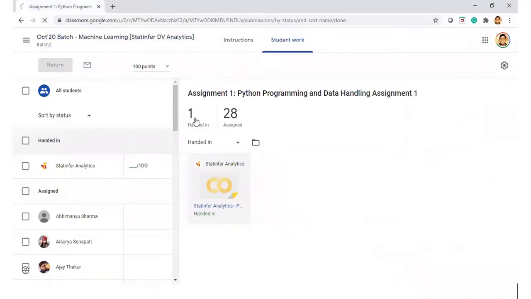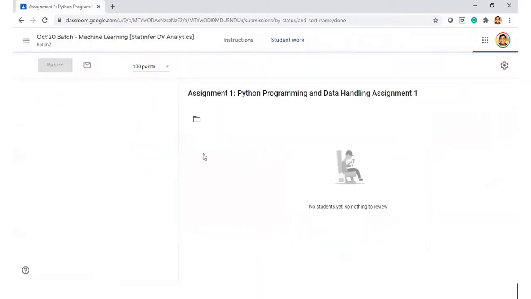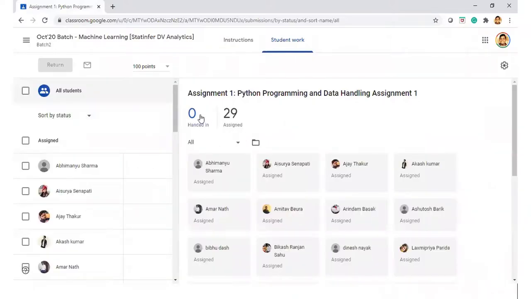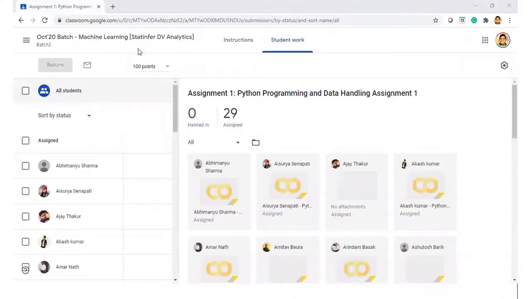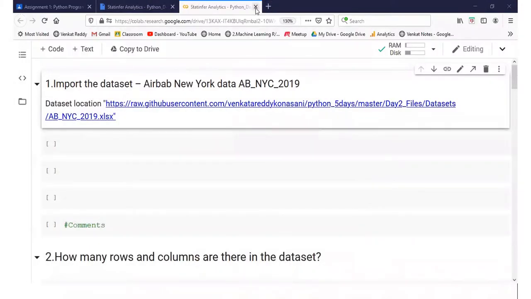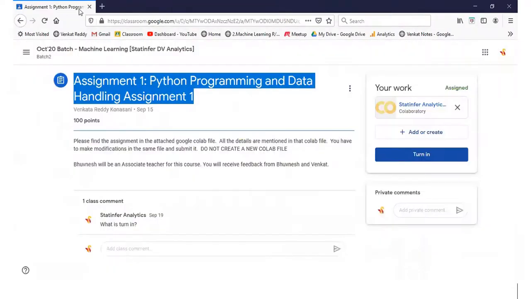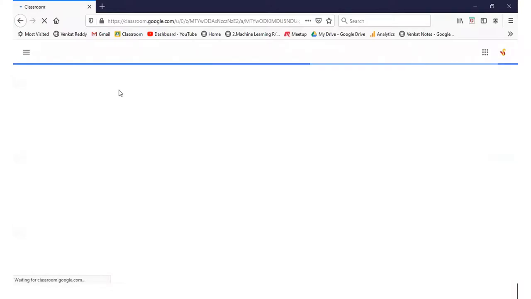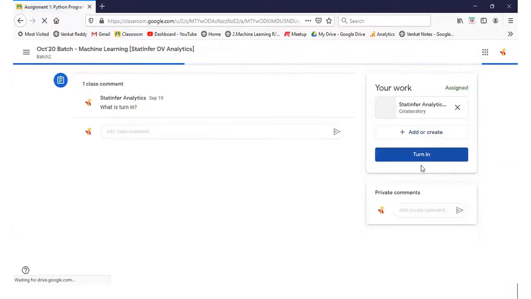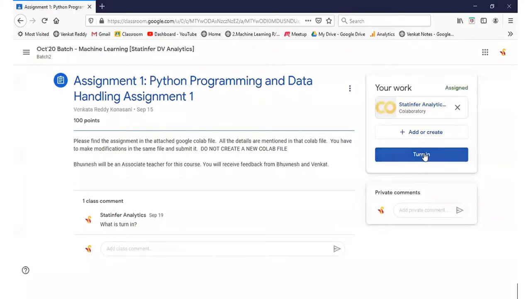Now nobody shows as handed in for me. Everything is blank. Now I'll come back to the student side. This is the teacher view. If the student looks at that assignment now, earlier it showed unsubmit, but now the turn in option is there again.